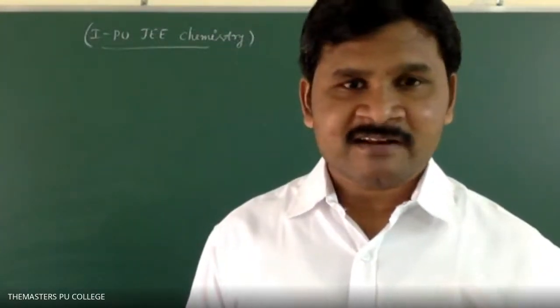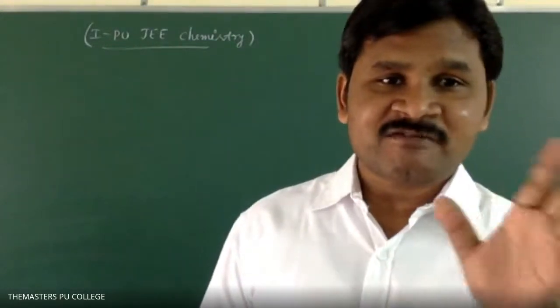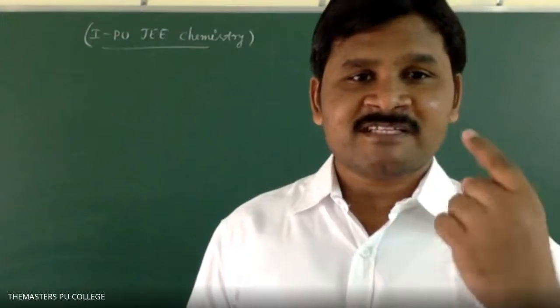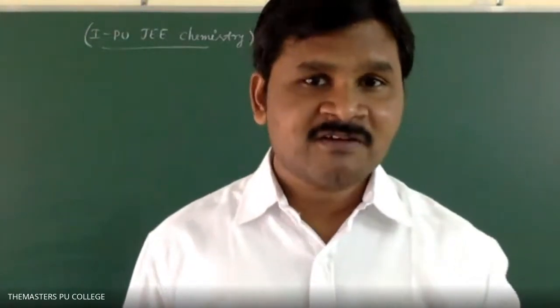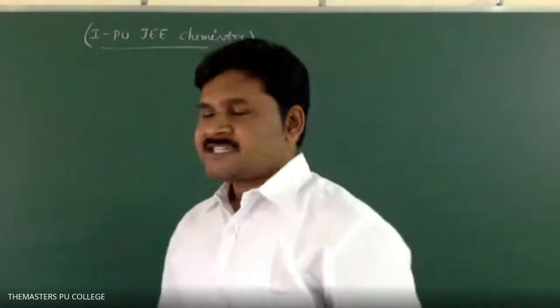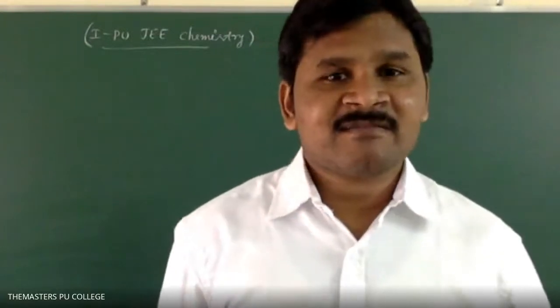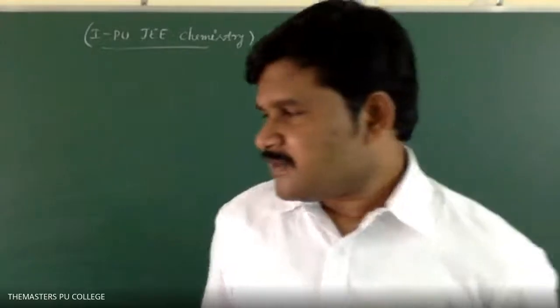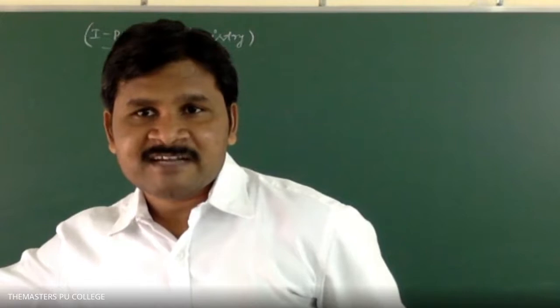Students, are you clear? Next example, I will write different types of relations with respect to weight, with respect to volume, with respect to moles. This I will explain. Observe. Generally, students, how will you get carbon dioxide? Carbon on combustion gives carbon dioxide. Carbon, when it interacts with oxygen, or carbon undergoes combustion, we will get carbon dioxide.